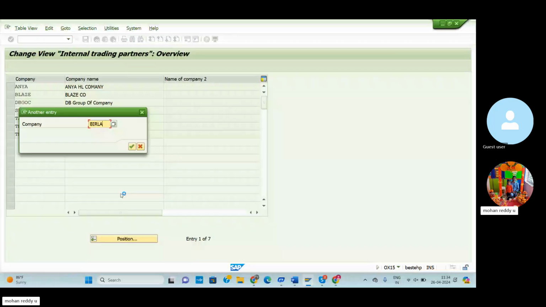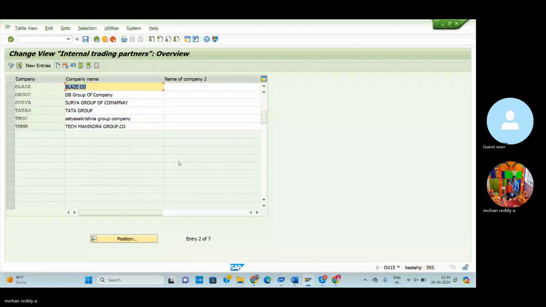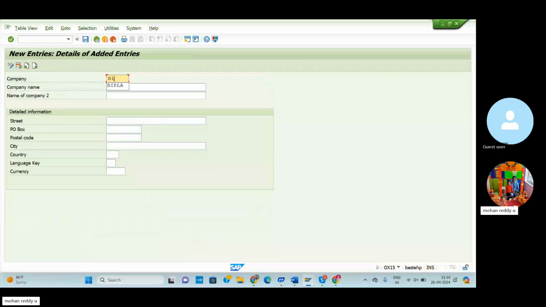Birla company is not there. Our group of company Birla, I already created, but unfortunately it was deleted. So again we need to create a group of company. Go to new entries, company BIRLA, Birla group of company.